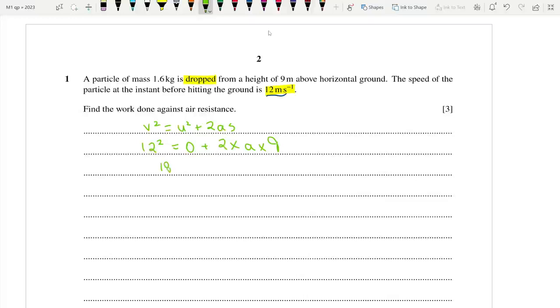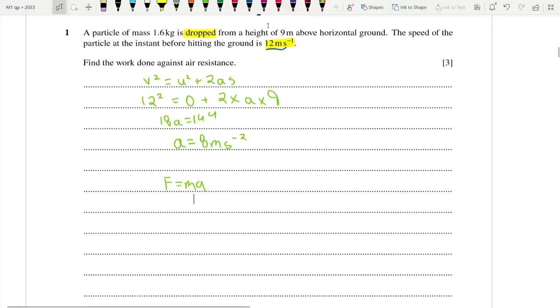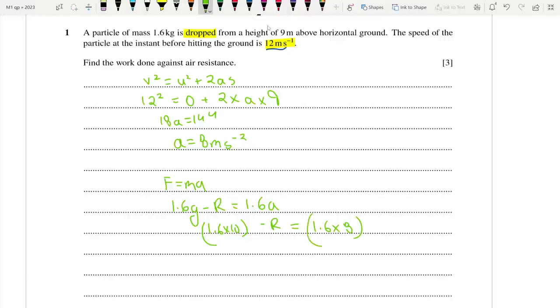So 18a is equal to 144. So how much is that? 144 by 18 is 8. So our acceleration is 8 meters per second squared. Now we know that the formula for resultant force is F equals ma. So what is the resultant force? It is weight, which is 1.6g, minus the resistive force, equal to 1.6a. So 1.6 times 10 minus R equals 1.6 times 8. So R gives us a value of 3.2 newtons.